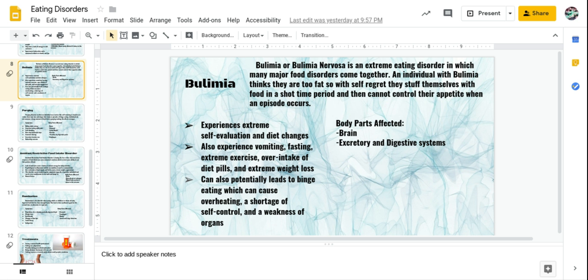Bulimia. Bulimia, or bulimia nervosa, is an extreme eating disorder in which many major food disorders come together. An individual with bulimia thinks that they are too fat, so with self-regret, they stuff themselves with food in a short period of time and then cannot control their appetite when that episode occurs. Some body parts affected are the brain and the excretory and digestive systems. Meanwhile, symptoms include extreme self-evaluation and diet changes, also extreme vomiting, fasting, extreme exercise, overintake of diet pills, and extreme weight loss. This can also potentially lead to binge eating, which can cause overeating, a shortness of self-control, and a weakness of the organs.